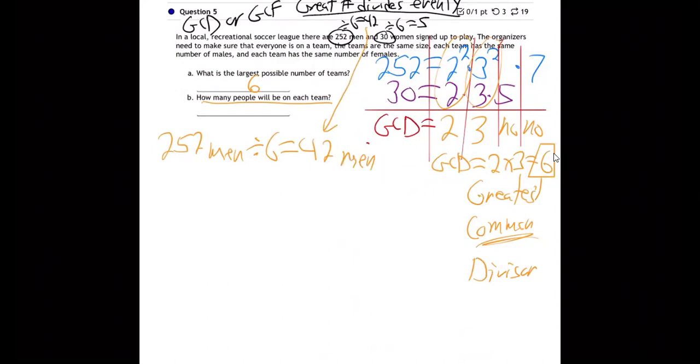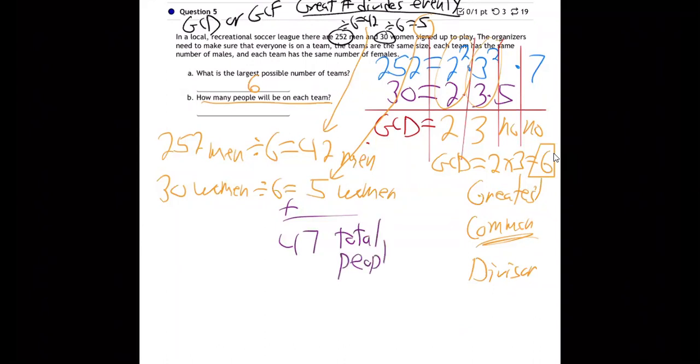And if you take the 30 women and divide them evenly among 6 teams, you get 5 women on each team. So if you add that up, you get 47 total people on each team if you have 6 teams.